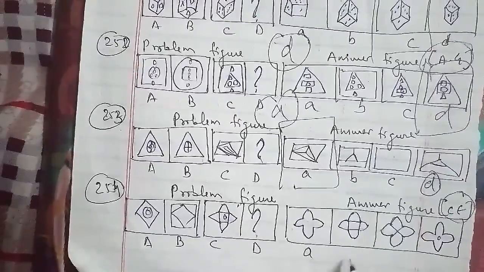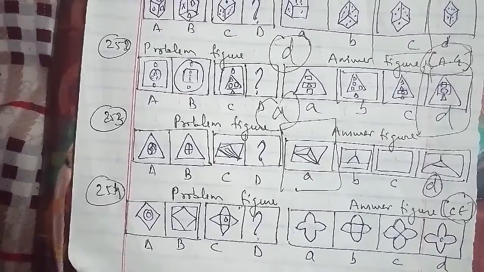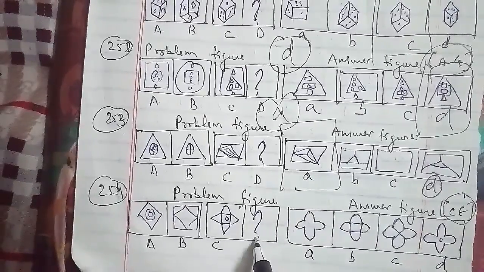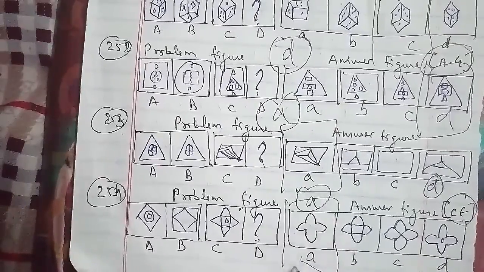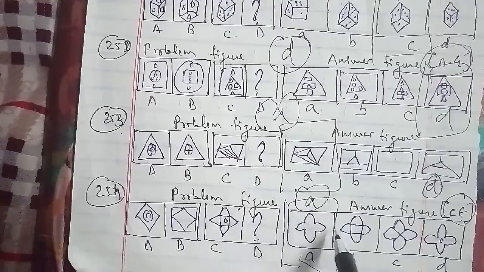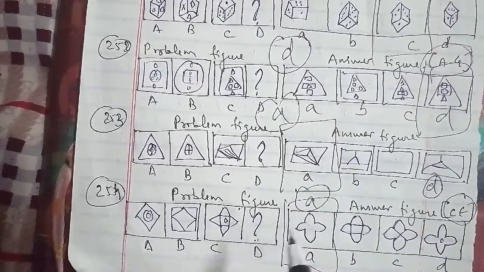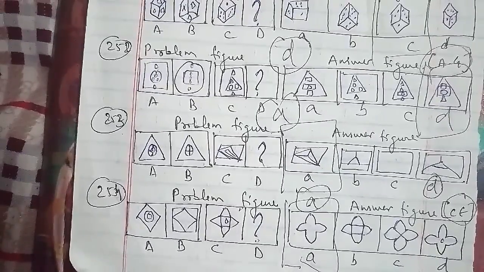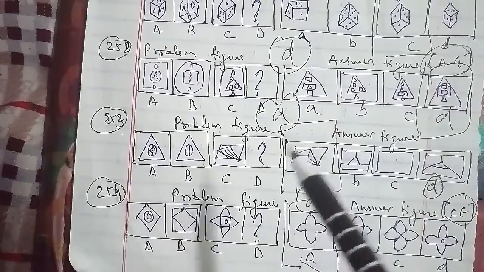In the same cases where the two inner figures are removed, we can say that the figure we have to find out is figure A. Figure A will be the right answer for this question as well. So here we had completed type 1, about 254 questions, and we'll continue in the next class with type 2, which is choosing the set of similarly related figures, the 255th question of the session.